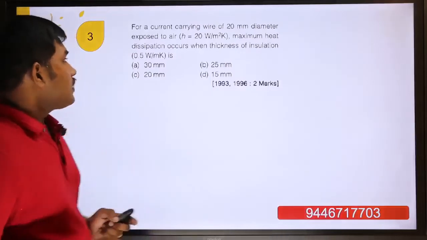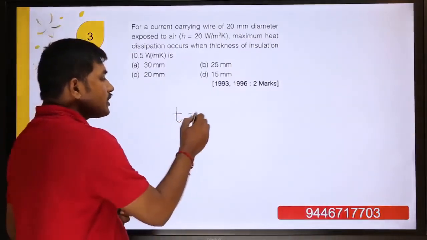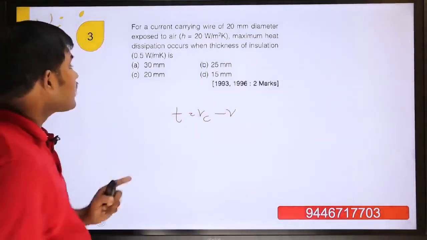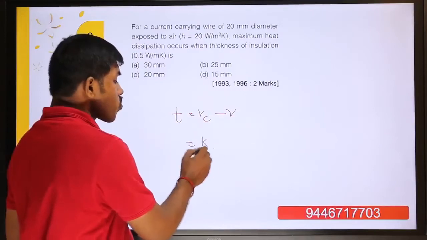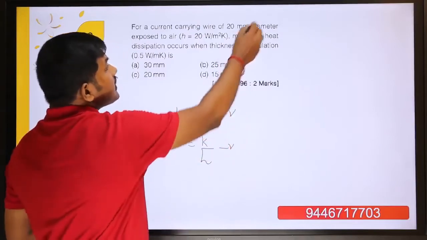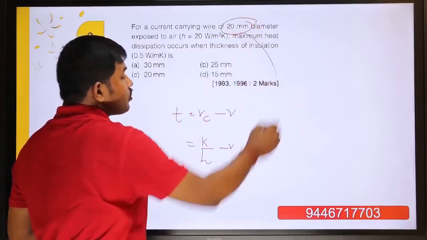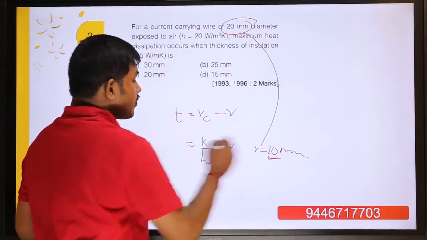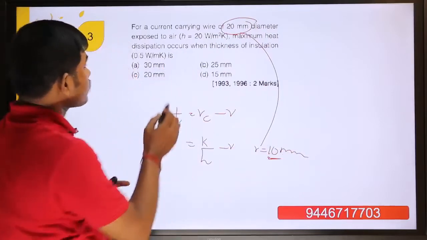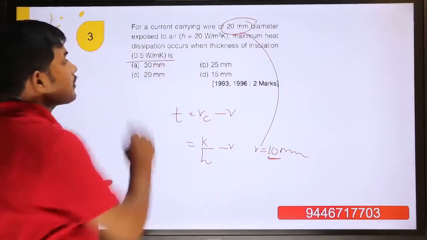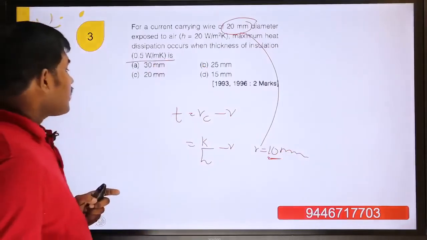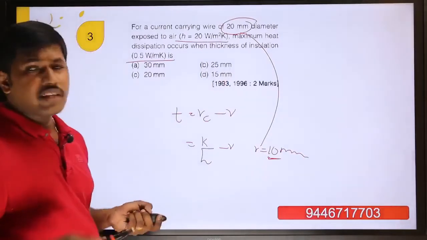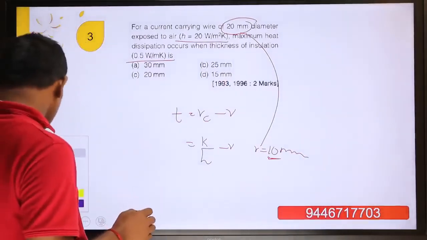So it comes to the question. The formula we know: the thickness of insulation is equal to RC minus R. RC here is the critical radius of insulation of the cylinder, that is K by H minus R. Here R, the radius, is given: 20 mm diameter, so the radius is equal to 10 mm. R equal to 10 mm. Then you have to substitute the K value here. K value is given in watts per meter Kelvin, and H is given as 20 watts per meter square Kelvin. You substitute the values, and you will get the direct answer.